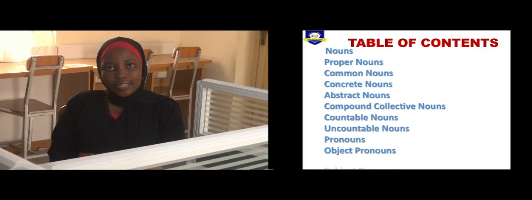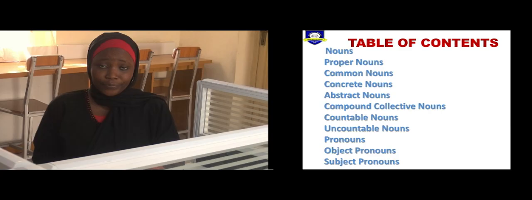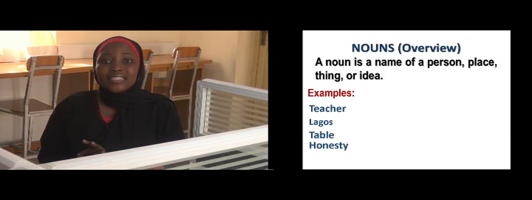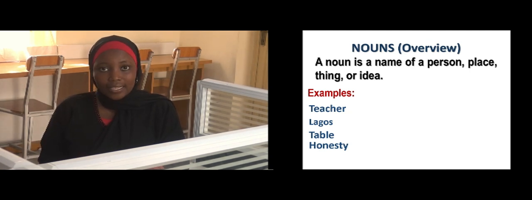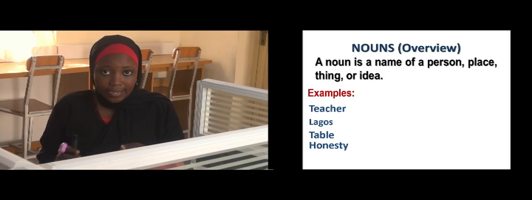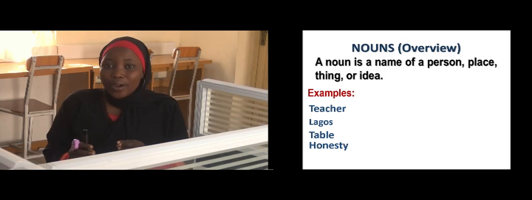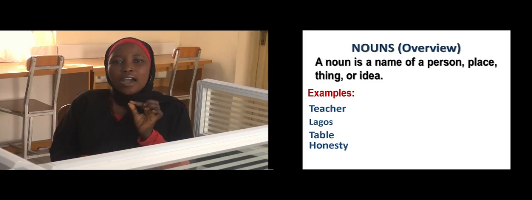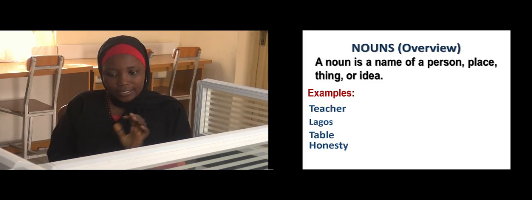Now, let's start. What is a noun? Recall that we mentioned a noun is a naming word, right? I told you that a noun simply means anything at all that has a name, isn't it? So a noun is a name of person, a name of animal, a name of place, a name of thing, names of ideas. All these are considered what? As nouns, because they are all given a name, isn't it?